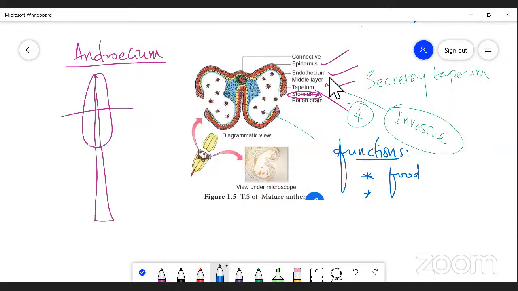Second, it also contributes sporopollenin. Sporopollenin is a material essential for the formation of the outermost layer, the exine. I mean the pollen grain. The pollen grain is surrounded by two layers, one is the intine and the other is the exine. The exine is formed by the contribution of sporopollenin. Actually, sporopollenin is essential for protection of the pollen grain.